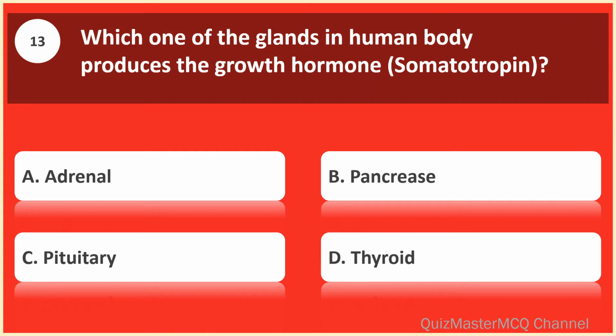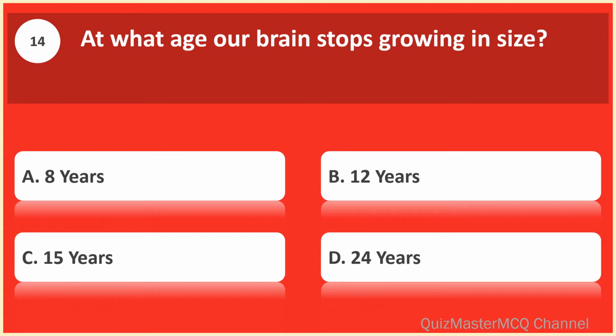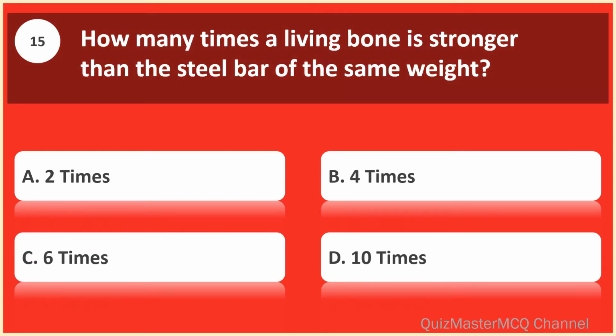Which one of the glands in human body produces the growth hormone, somatotropin? Pituitary. At what age our brain stops growing in size? 15 years. How many times a living bone is stronger than the steel bar of the same weight? 6 times.